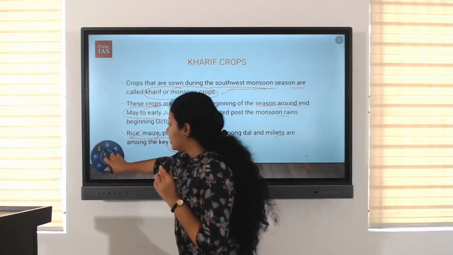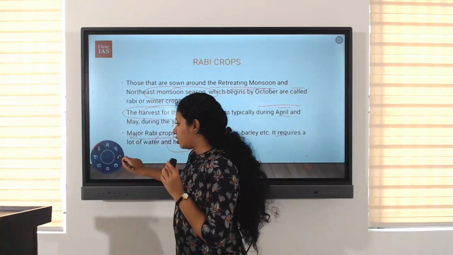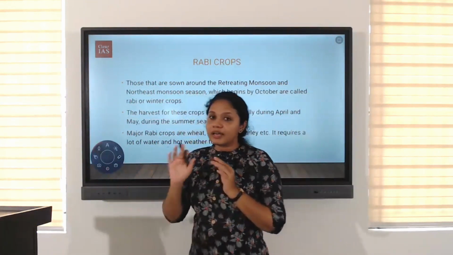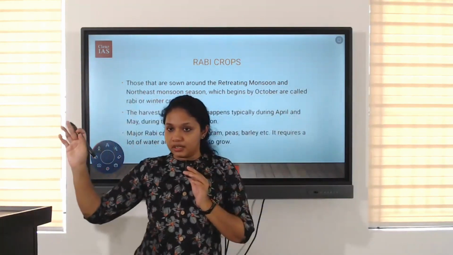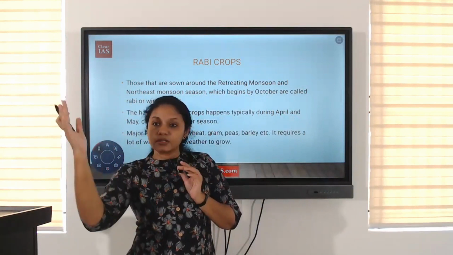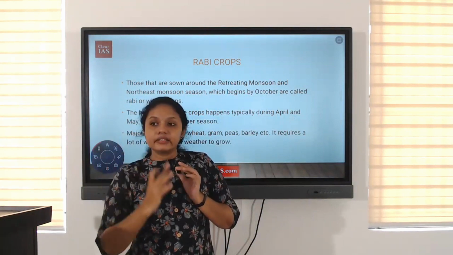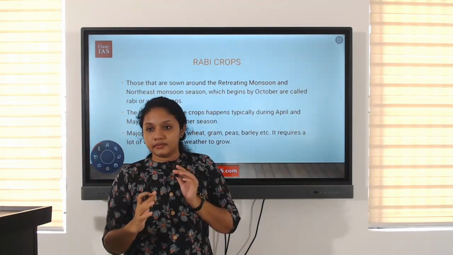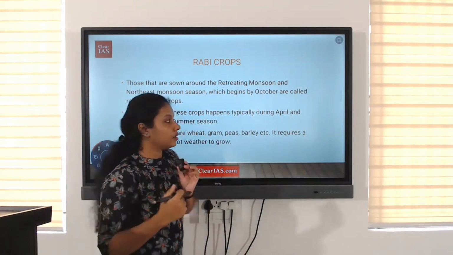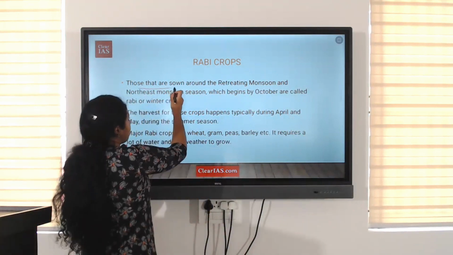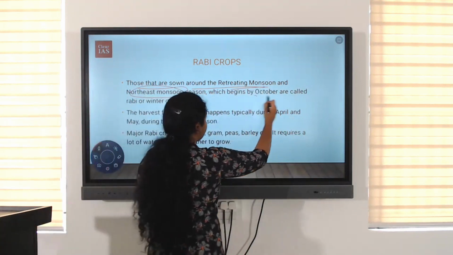Now, the next season is Rabi. Rabi season means winter crops. We talked about the Kharif season, which is during the southwest monsoon, right? When the southwest monsoon returns as the northeast monsoon or retreating monsoon, that is the time when Rabi crops are planted. That is the reason why they are known as winter crops. They are sown around the retreating monsoon and northeast monsoon season, which begins by October.